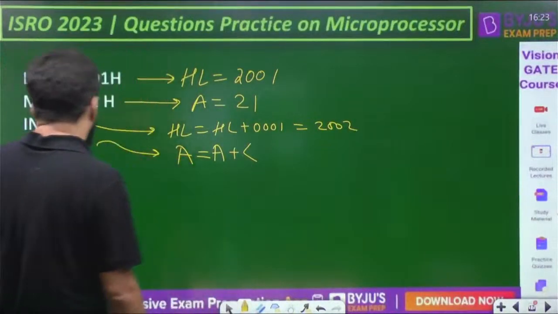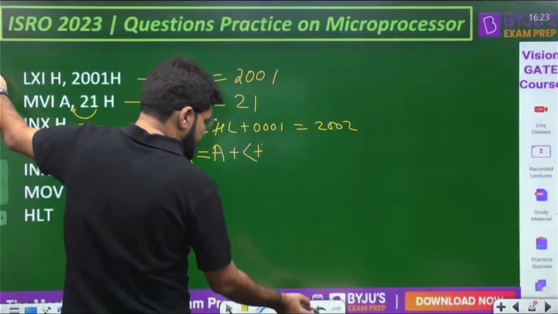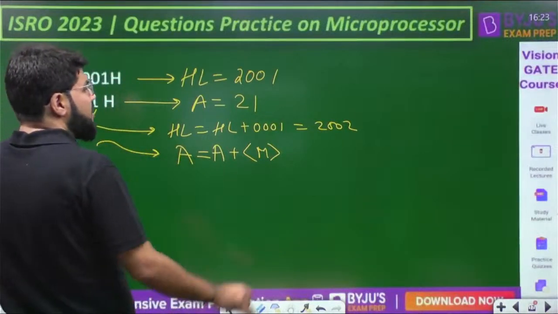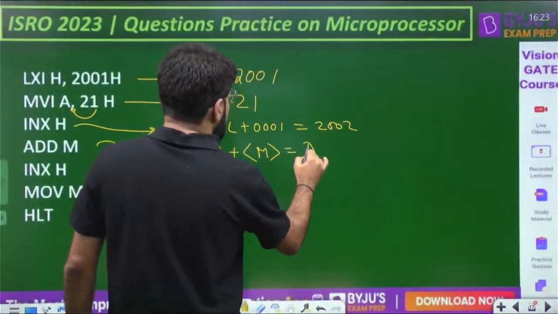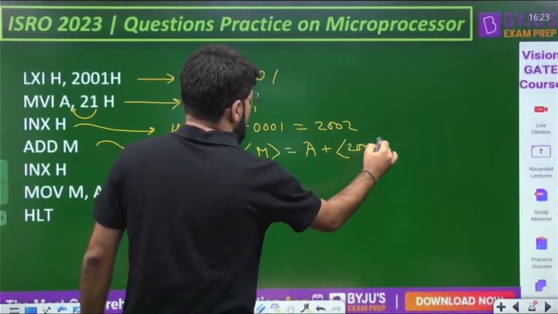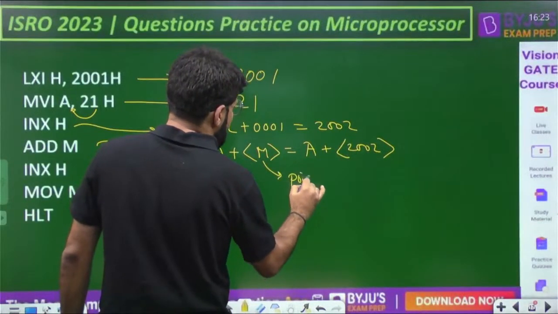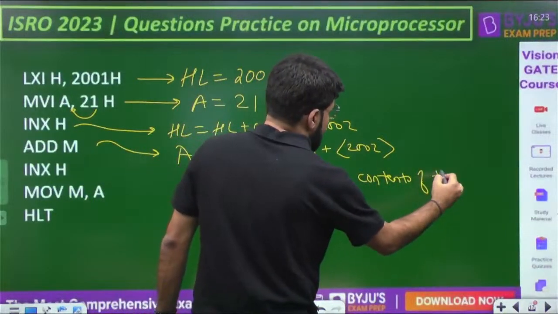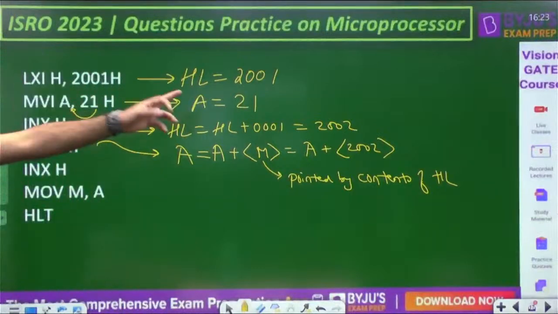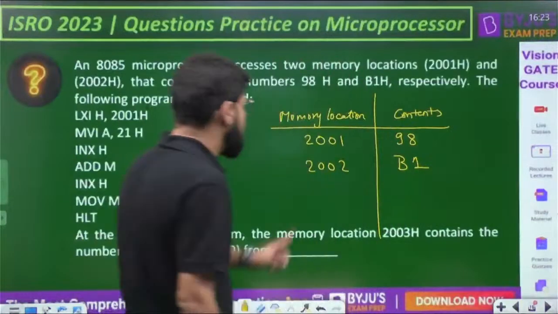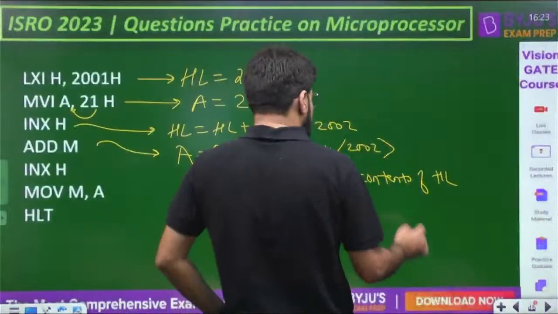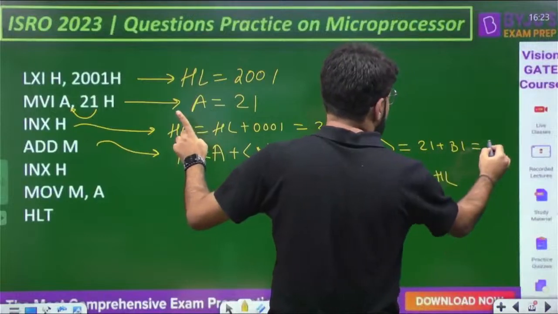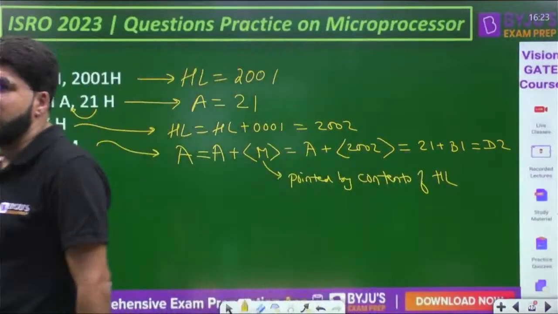So what is stored in the register pair HL? The contents. What is stored in the contents of memory? So what is there in the HL? HL has 2002. What is stored at the memory location 2002? This is the memory location which is pointed by the contents of HL, that is 2002. What is the contents of 2002? That is B1. So accumulator's content here 21 plus B1, so B plus 2 is CD, D 1 plus 1 is 2, so this is D2. After ADD M, it's D2.